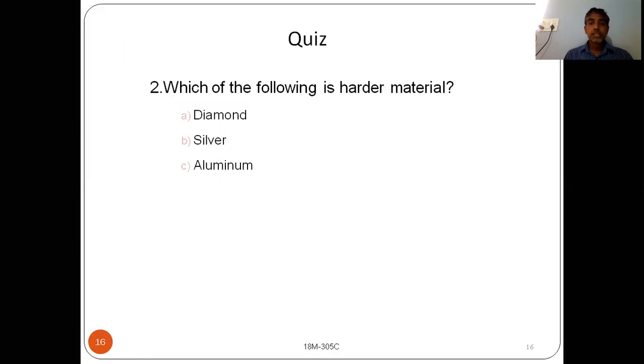And the second one: which of the following is the harder material? Which has more hardness? What is meant by hardness? It is the ability of the material to resist indentation, penetration, scratching, and cutting. So which has more hardness? Automatically, diamond, compared to aluminum and silver.